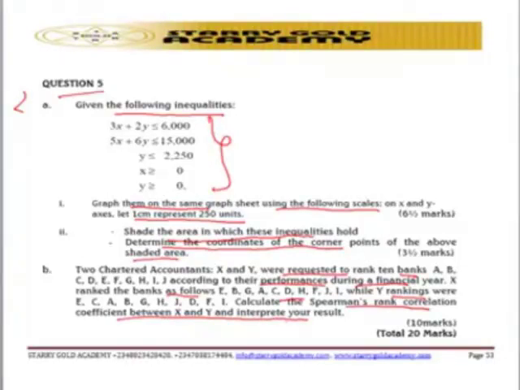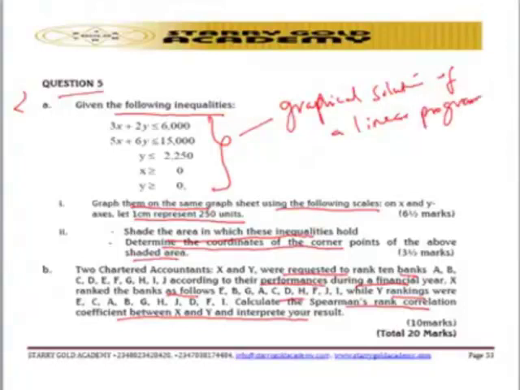This particular question number 5 is testing candidates on a graphical solution. That is question number 5A. It is based on what? A graphical solution of a linear programming. That is what question number 5A is trying to point out. It is testing students on a graphical solution of a linear programming.